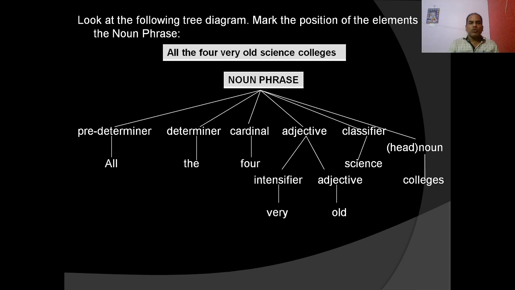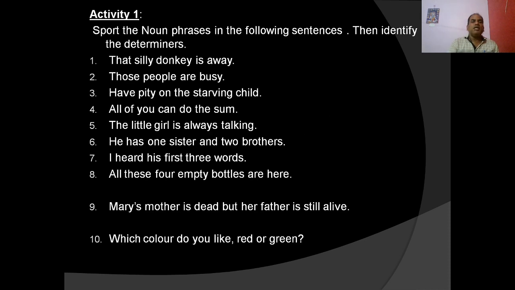Then colleges. So first predeterminer, then determiner, then cardinal number, then adjective, then a classifier, and then the head noun. All the four very old science colleges. So you can also make tree diagrams of any noun phrase.